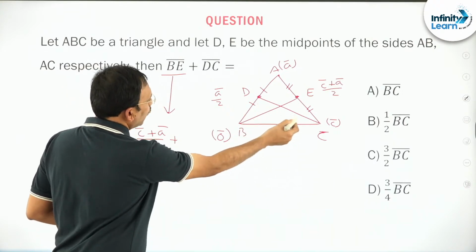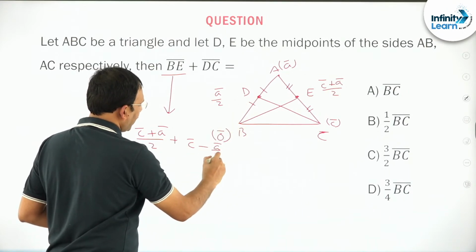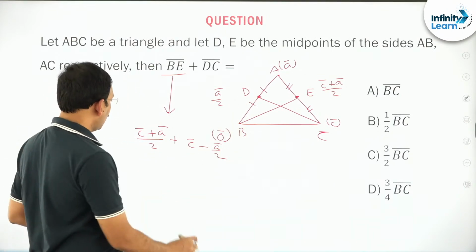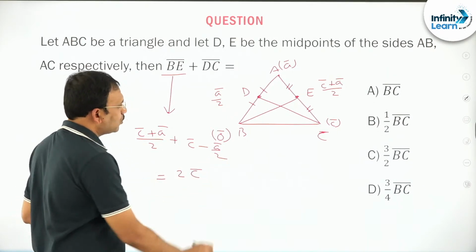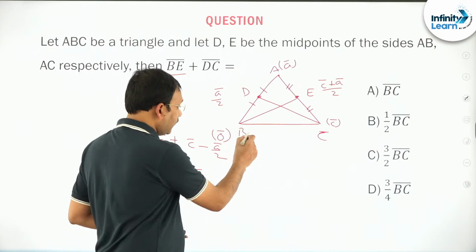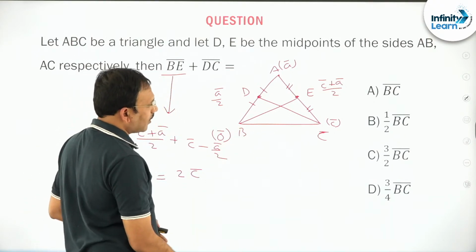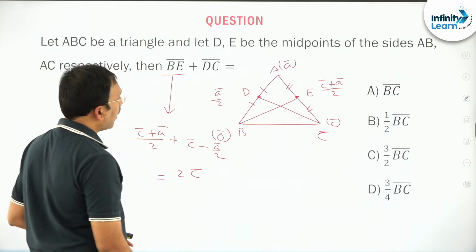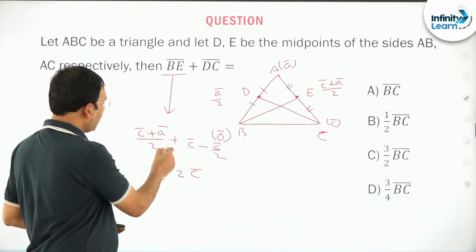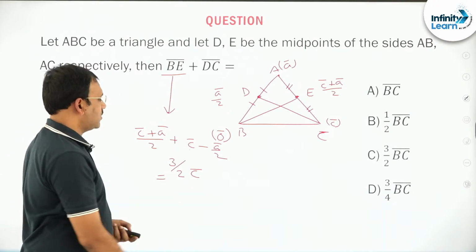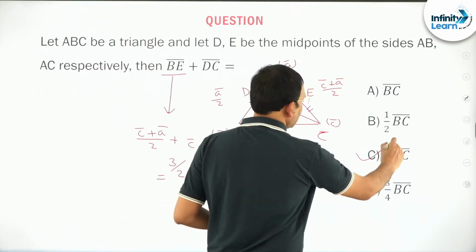DC bar is OC bar minus OD bar, which is A bar by 2. So you just find, friends, A bar by 2 gets cancelled, you will get 2C bar. BC bar is nothing but C bar only because it is 0 bar. So 2C bar is going to be the answer in terms of BC bar. Sorry, C bar plus C bar by 2 is 3 by 2 C bar. Yes, 1.5 C bar. So 3 by 2 BC bar is the answer.